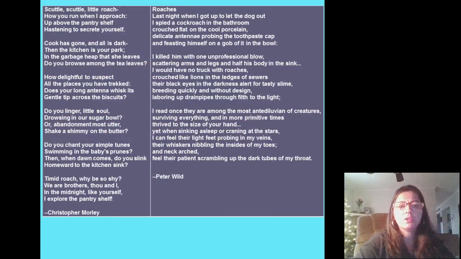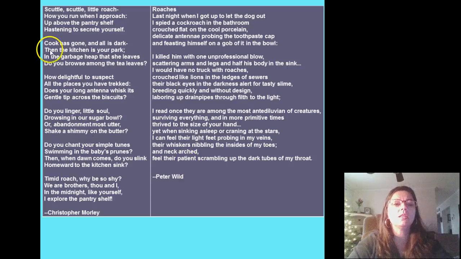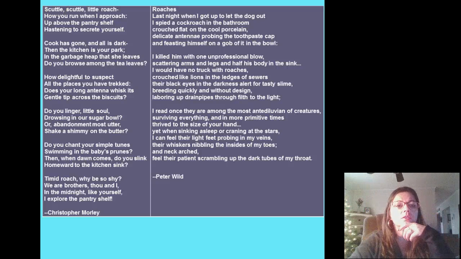These are poems that are familiar to you. They're both about roaches. The one on the left is written for a target audience of little kids, and the one on the right is more adult. Scuttle, scuttle, little roach, how you run when I approach, up above the pantry shelf, hastening to secrete yourself. Disgusting. But you can see it's sing-songy, and it's more for kids.